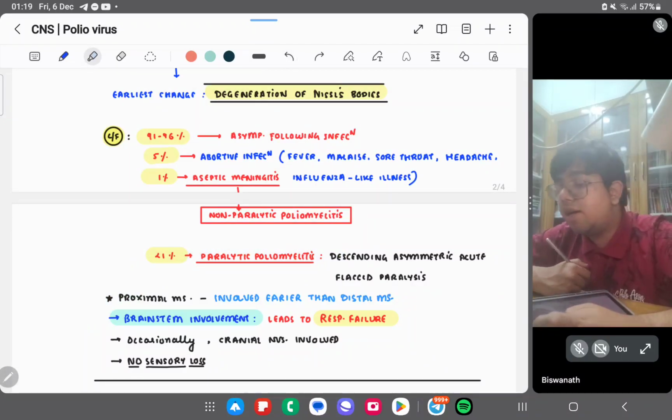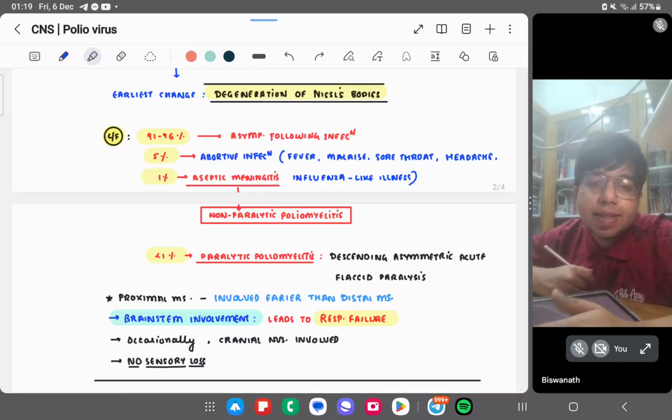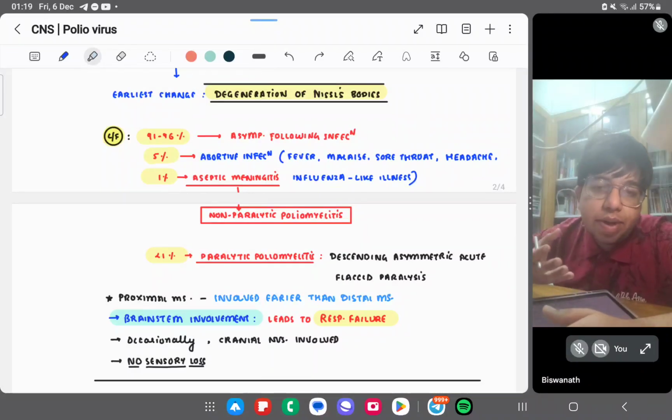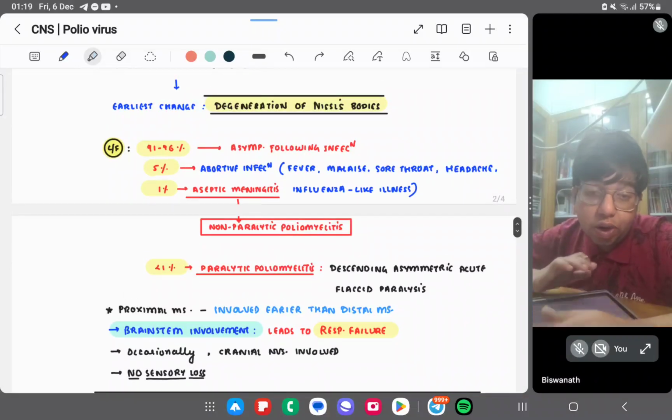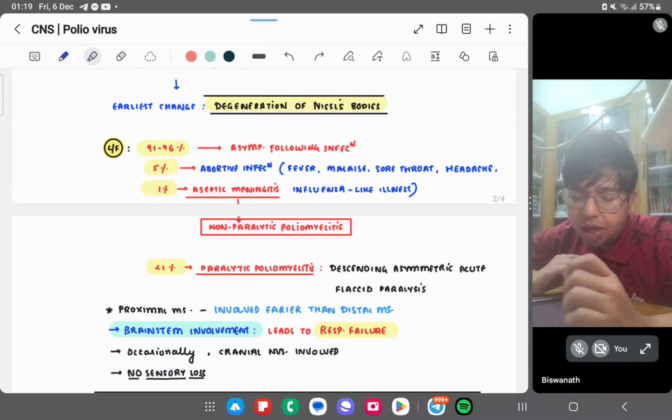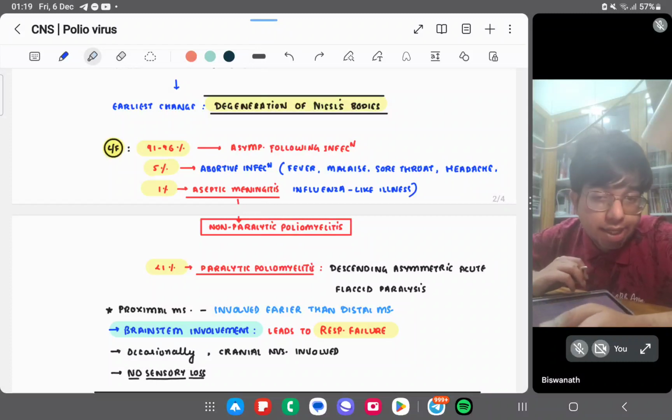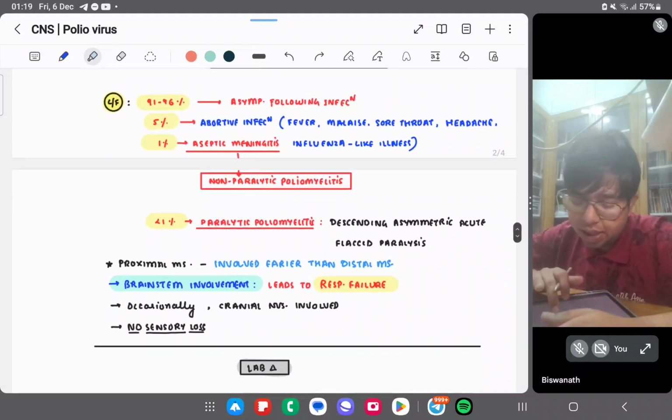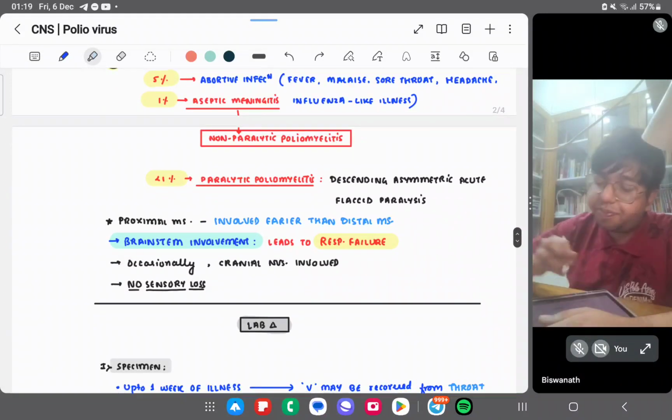We have a general intuition that if a person is infected with poliovirus, they will develop poliomyelitis and paralysis, and the person will limp while walking. So we have a pre-concept in our head which is incorrect. 90 to 96% of patients are asymptomatic. 5% have abortive infection, a very mild infection. 1% have meningitis, but less than 1% have paralytic poliomyelitis.